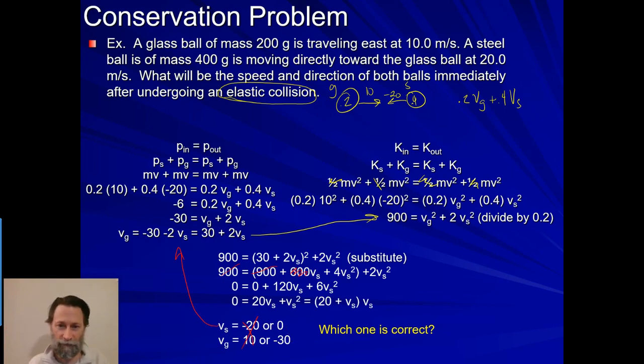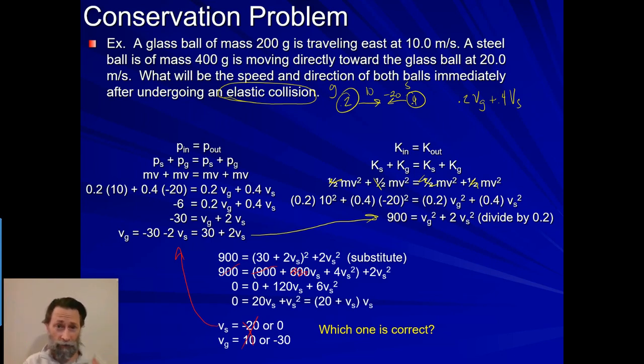So this is just a fun example of where we would have an elastic collision where the energy is conserved. We can set up the conservation of energy equation and simultaneously solve it with the momentum in order to find out what those velocities are.